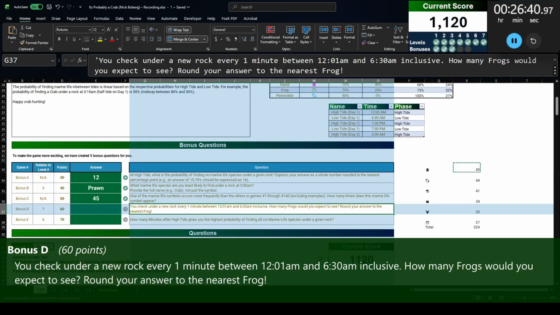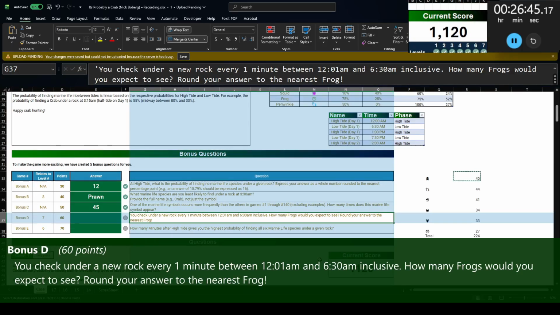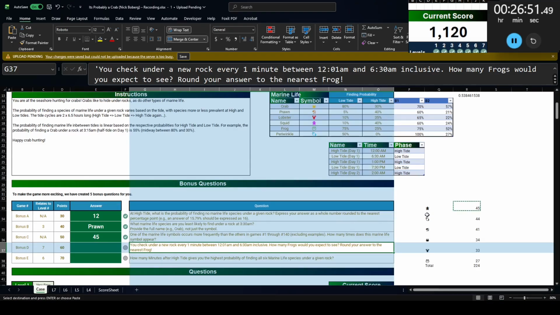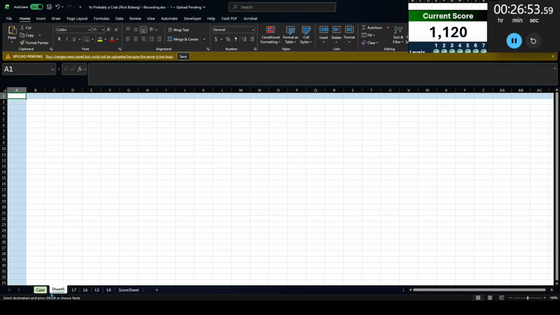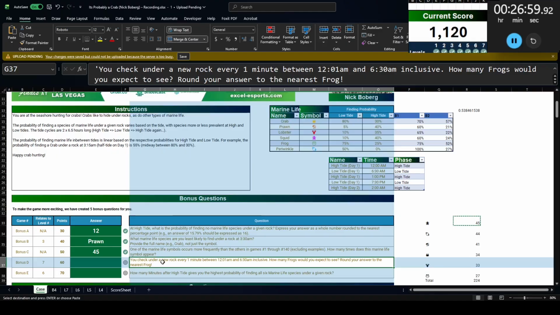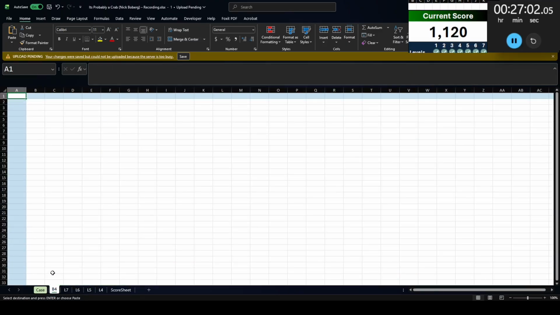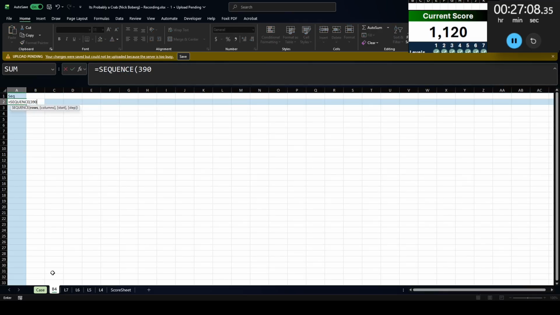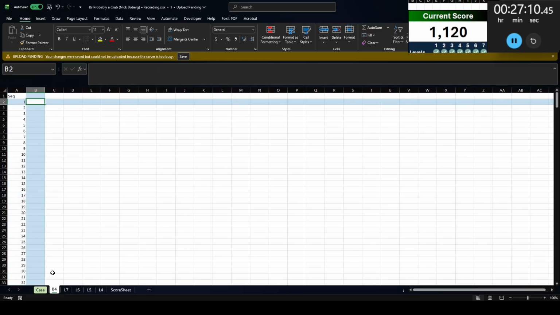Bonus D. You check under a rock every 1 minute between 12:01 a.m. and 6:30 a.m. inclusive. How many frogs would you expect to see? Round your answer to the nearest frog. Okay, let's do this on a sheet. So we're going to call this bonus, I think it was bonus C, so B4. And we're going from 12:01 a.m. to 6:30 a.m. So that's 6 hours, 6 hours, 300. Okay, so that's 390. So sequence 390. So that's how many minutes within the high tide.